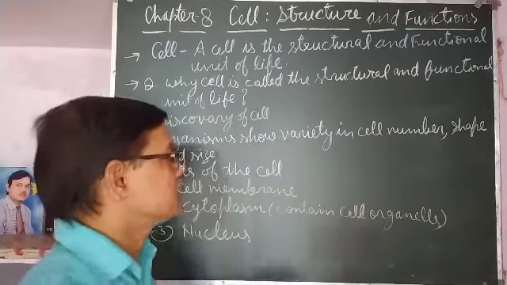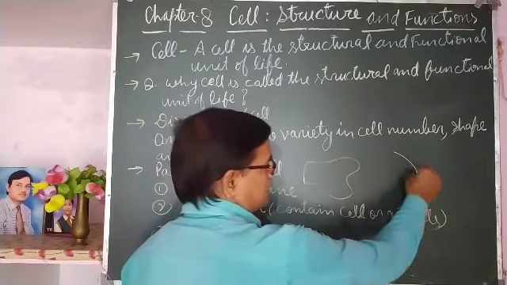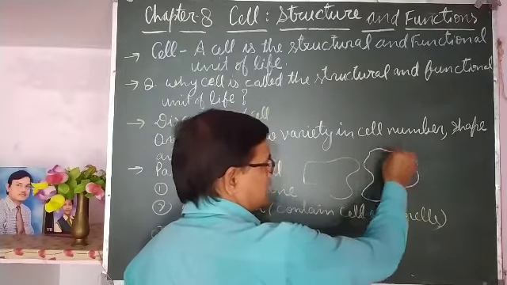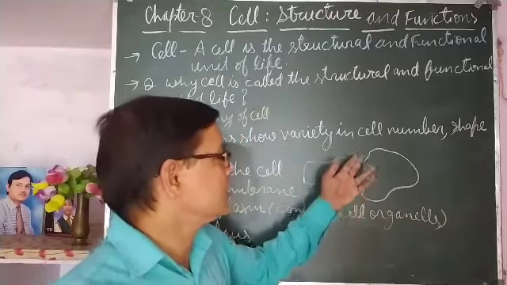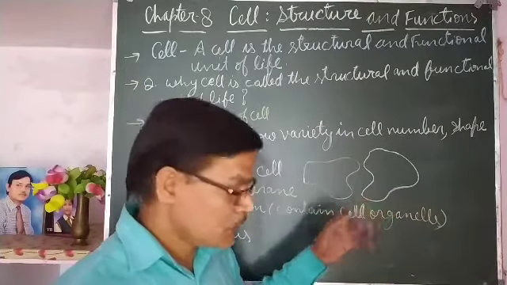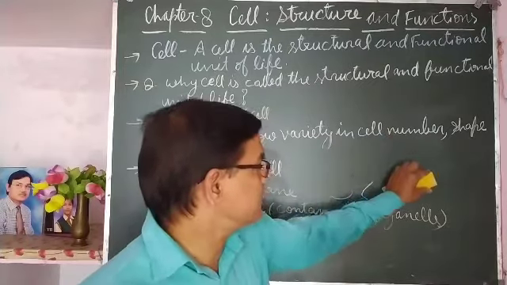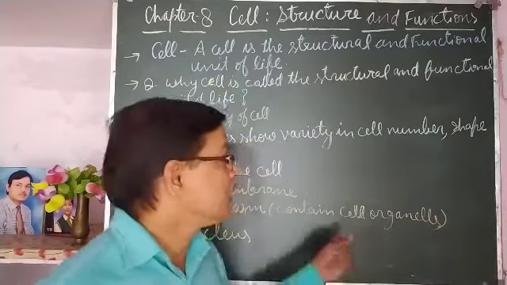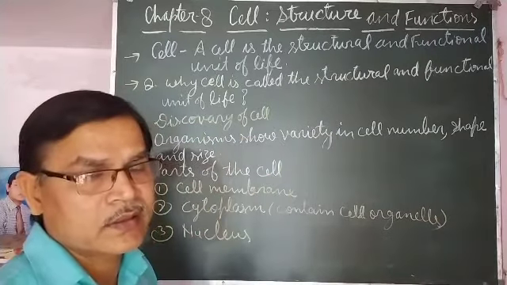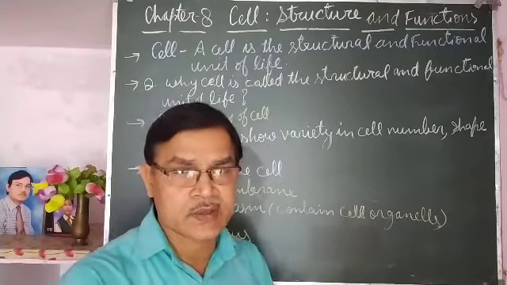So if you see the structure of amoeba, it is like this. Then you can see the pseudopodia on this side. Sometime before it was on this side, and after that it is on this side. So it is not permanent. It changes its shape continuously. So the shape of amoeba is irregular, and like that in our body also, white blood cells are irregular in shape.